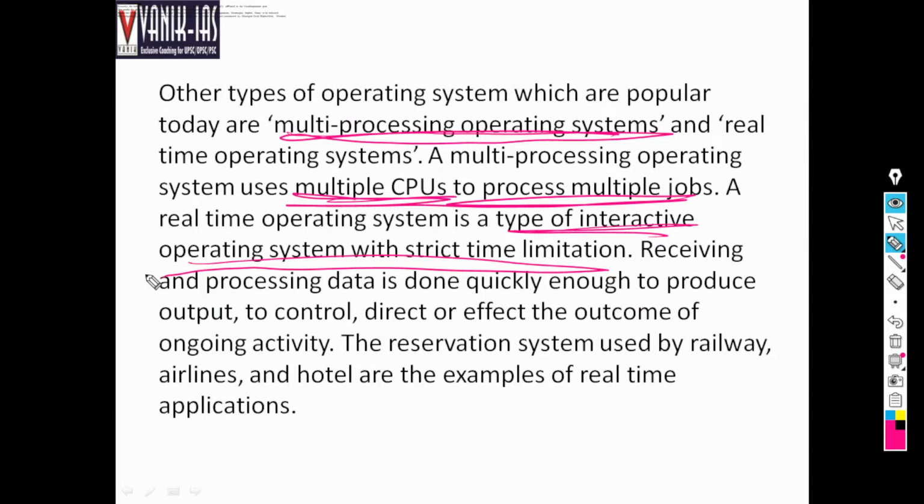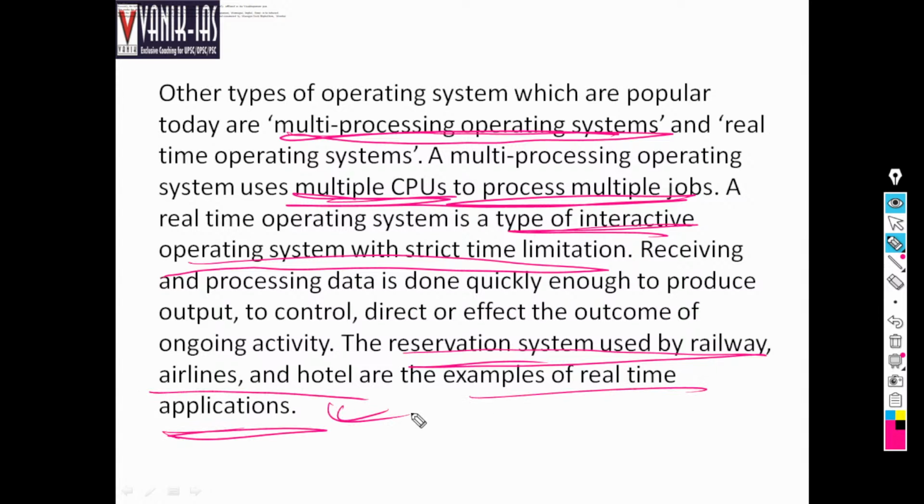Receiving and processing data is done quickly enough to produce the output to control the direct effect and outcome of ongoing activity. Reservation systems used by railways, hotels and airlines are examples of real-time applications. Here they have to give the output within a span of a few minutes. Even if you have booked one ticket, then immediately one ticket becomes vacant. All these things are done in a strict time limitation. That is the interactive operating system.